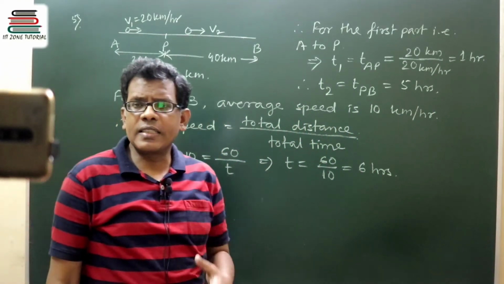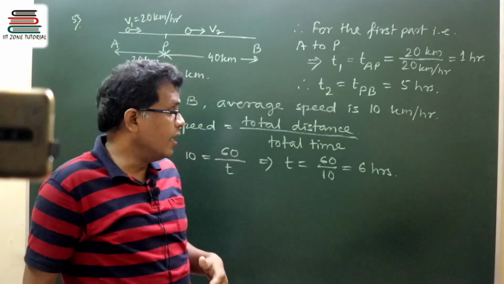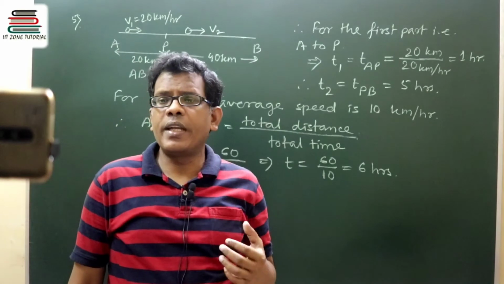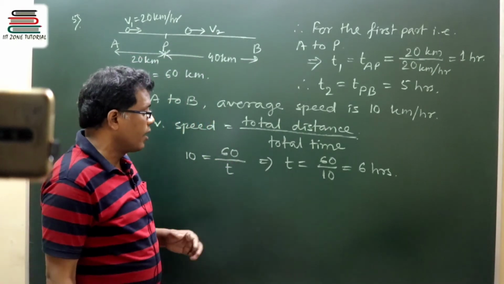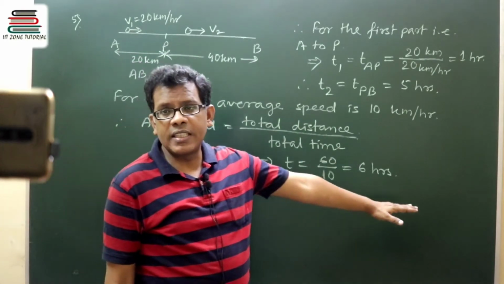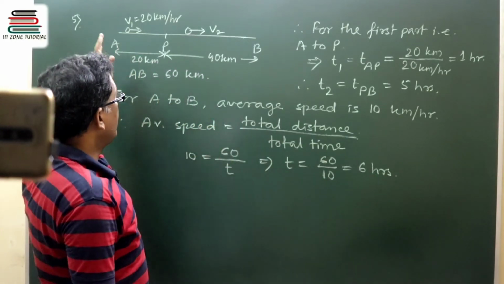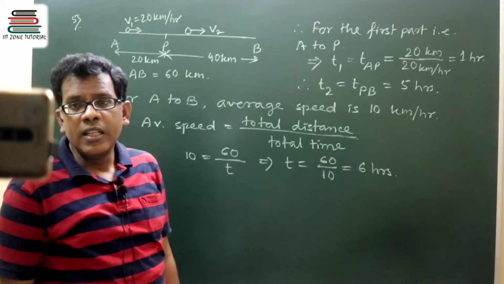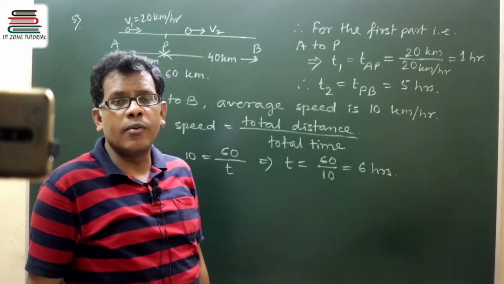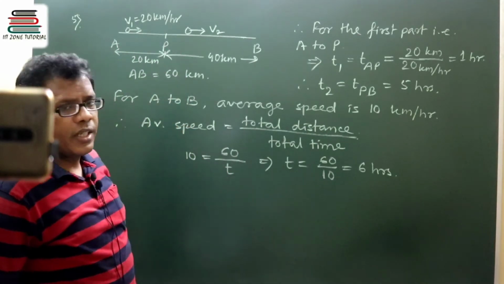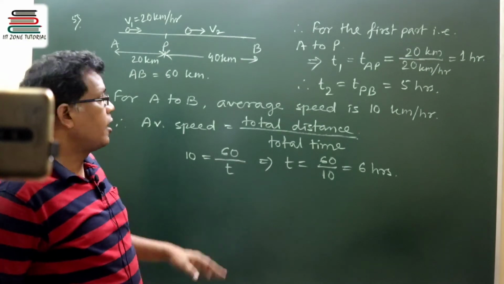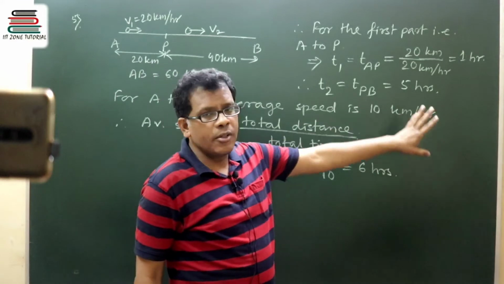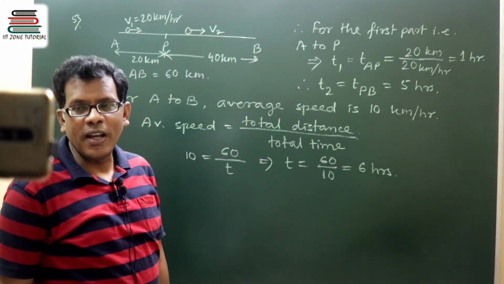If the time takes 6 hours, out of which during the first 1 hour the cyclist travelled 20 kilometer, then out of 60 kilometer the rest 40 kilometer can be travelled in 5 hours.